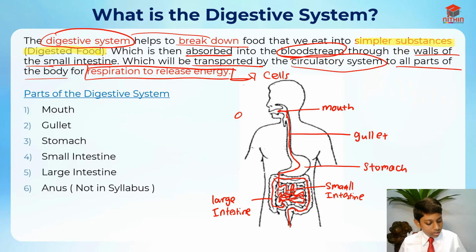So here's the food. Let me just draw something, like a carrot. So we eat the carrot. This is a carrot, and it goes into our mouth. After that, it just travels down the digestive system. I hope you understand this. Now let's move on to the next segment of this video.